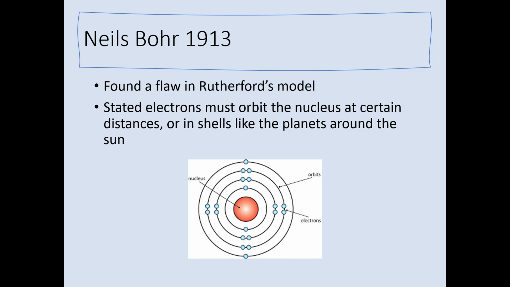Therefore, Bohr stated that the electrons must orbit the nucleus of the atom at certain distances, or in shells, much like the planets around the Sun. Now this would make sense because if the electrons were not held within those particular energy levels or shells, those negative electrons would 100% be attracted towards the positive nucleus of the atom. However, we know that that doesn't happen, so there is something holding those electrons in orbit in energy shells.